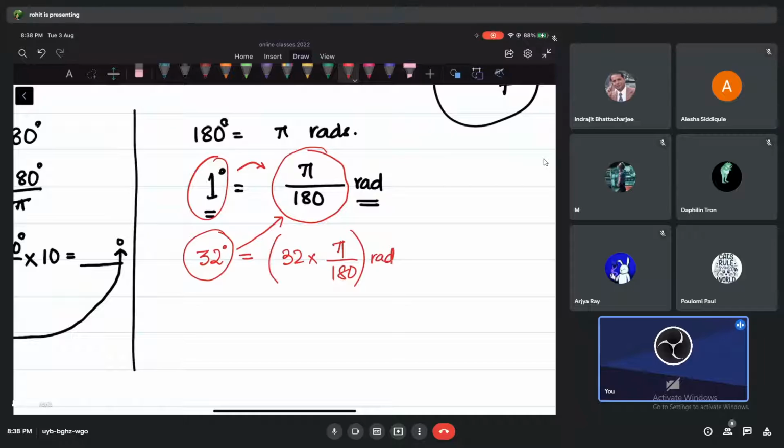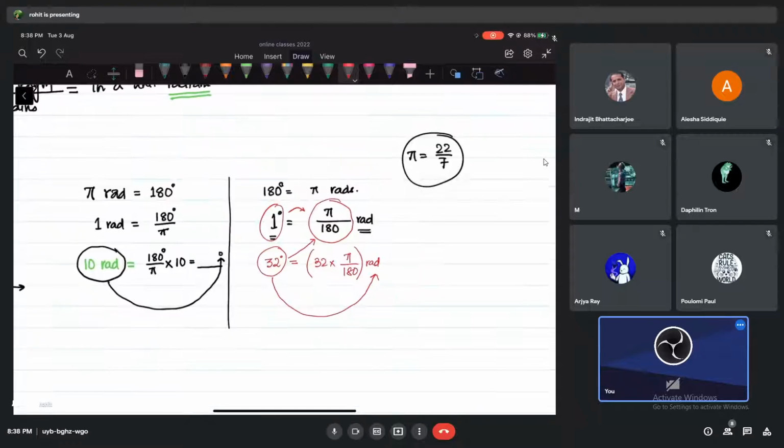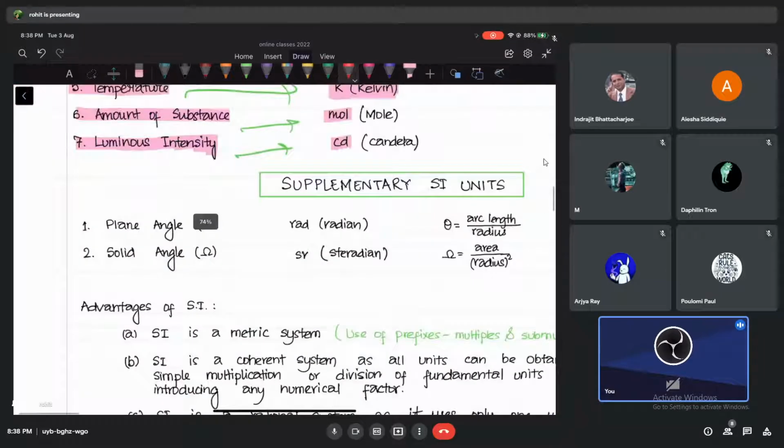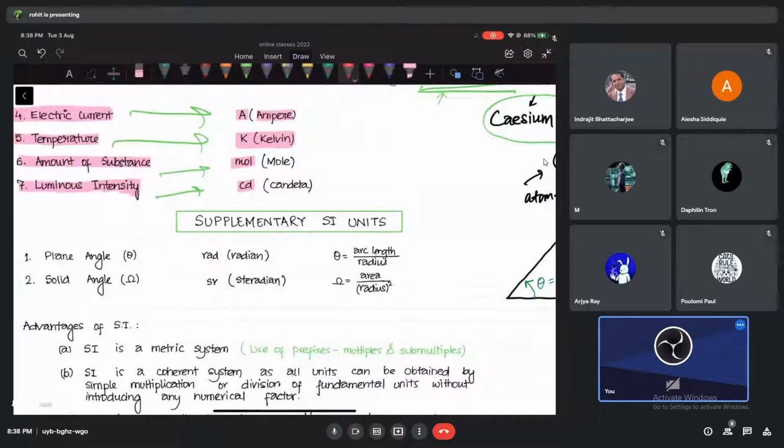Put here 22 by 7. We have converted 32 degrees in terms of radians. Okay, so no problem with this right now. We have to just know it. That's it. But what I was trying to tell you is that there are 2 supplementary units that we need